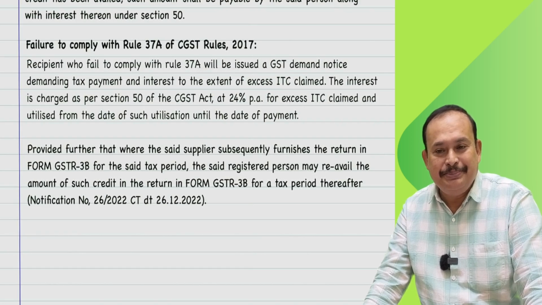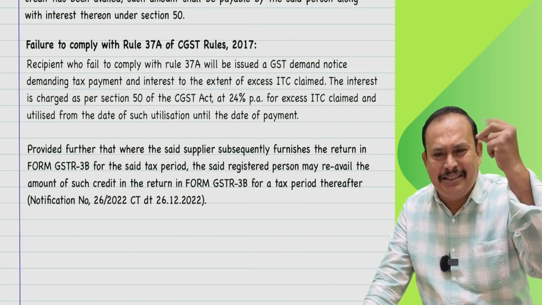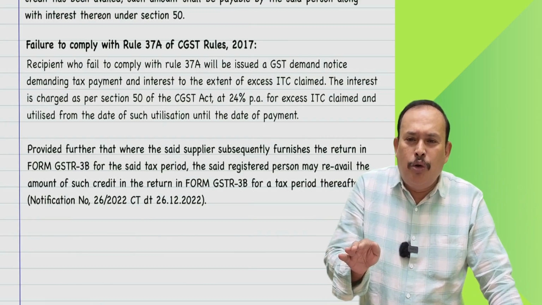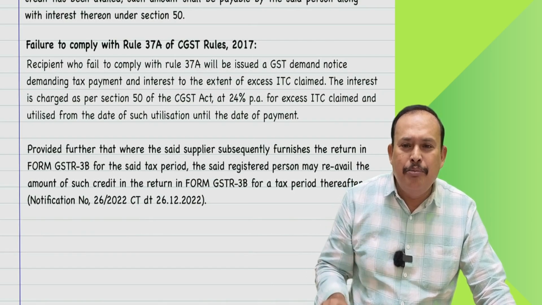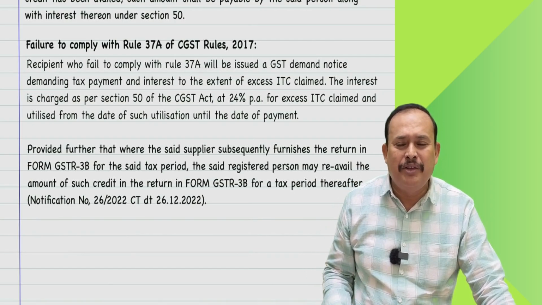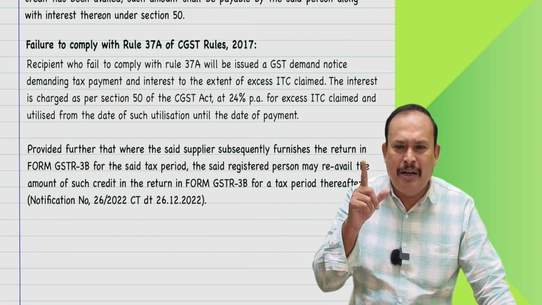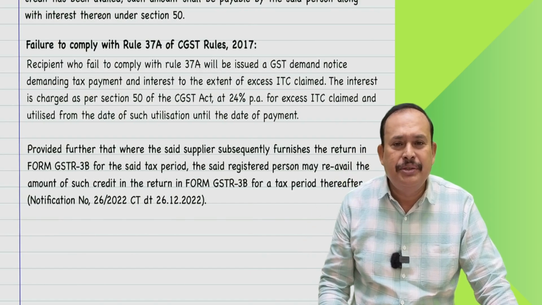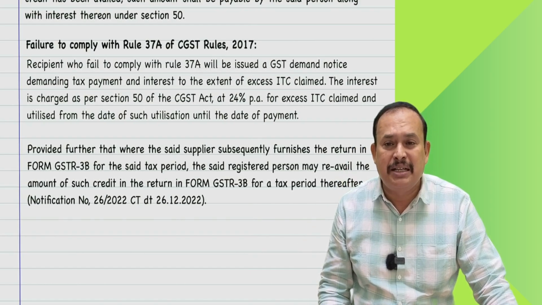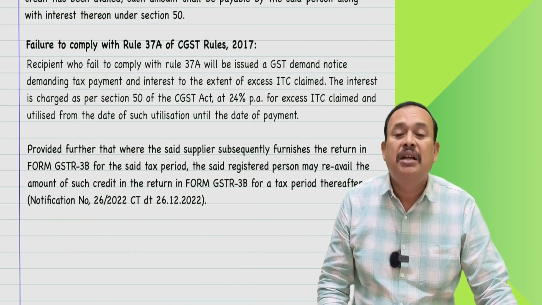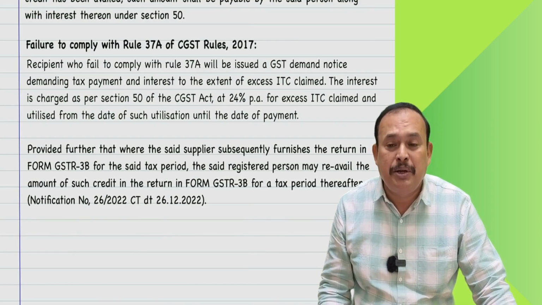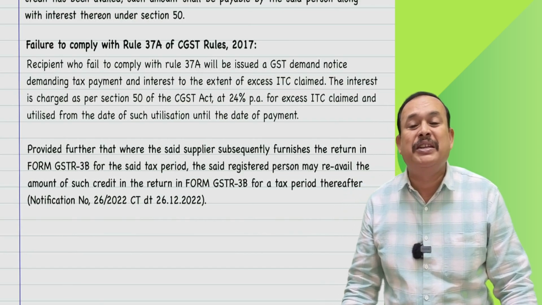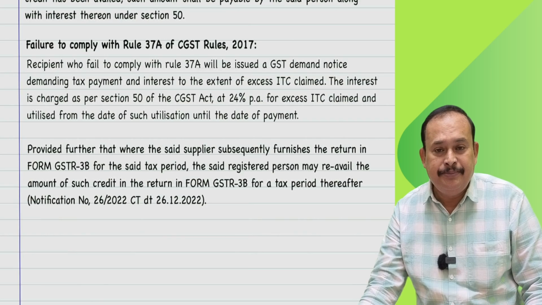Reconfirm, please. Quickly, react fast. Do not be slow clicking, unmuting and talking with me. Sorry. Quickly respond. Have you understood or do you want me to give further explanations? With regard to Rule 37, where the recipient reverses the credit on or before 30th November, if the supplier has not paid the amount to the department by 30th September of the succeeding financial year. Any doubt?